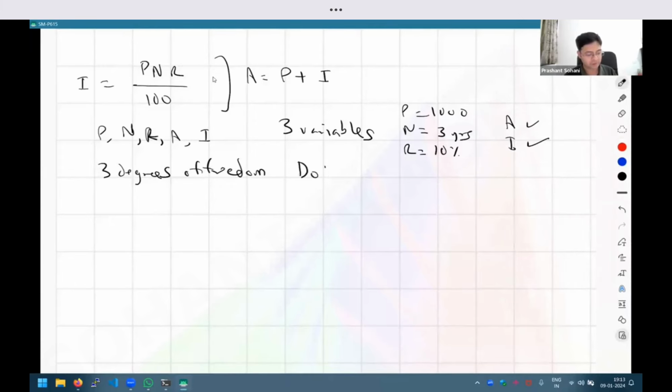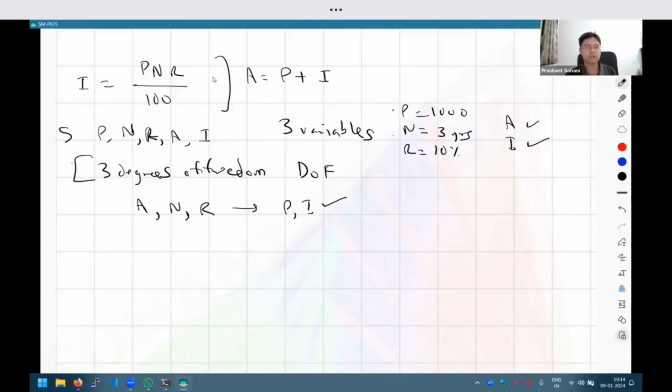Sometimes it is just written as DOF to say degrees of freedom. And the important thing is it could be any three variables. Right now I gave the example of P and R, but you could choose some other way. Somebody may say I have given amount N and R. Even then, with some calculation, you can see that I can find the remaining ones. So out of these five variables, any three are sufficient. Therefore we call this a system with 3 degrees of freedom.